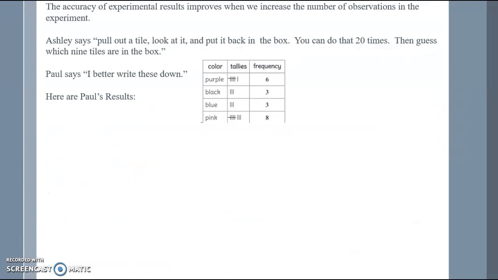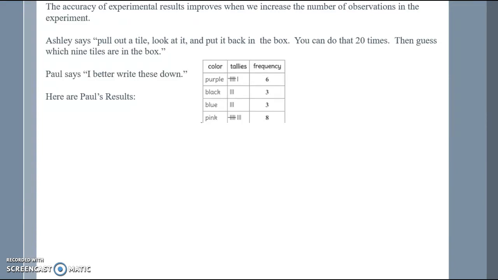The accuracy of experimental results improves when we increase the number of observations in an experiment. Ashley says, pull a tile, look at it, and put it back in the box. You can do that 20 times. Then guess which 9 tiles are in the box. Paul says, I better write these down. So here are Paul's results.